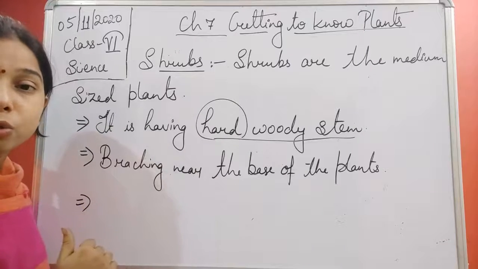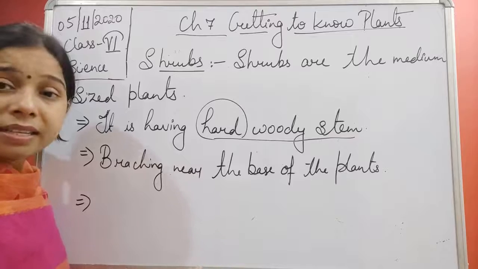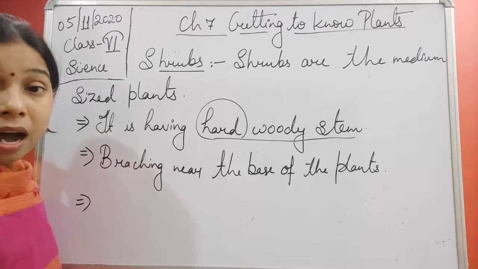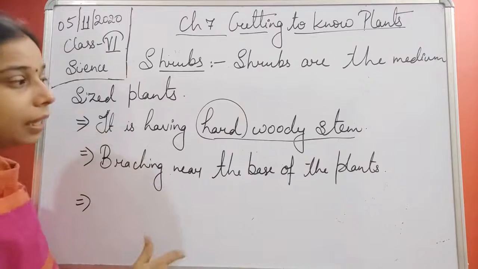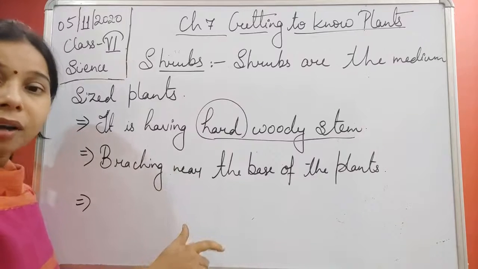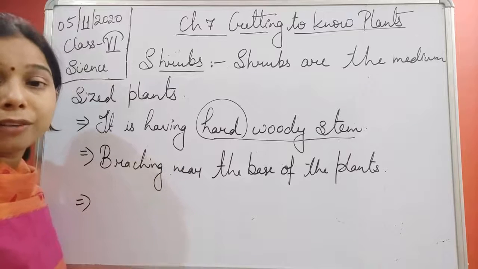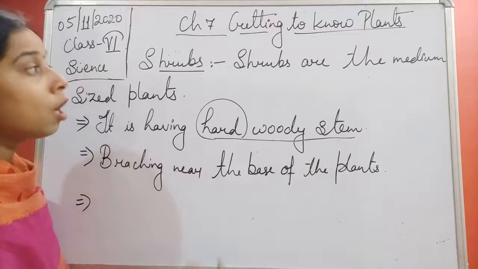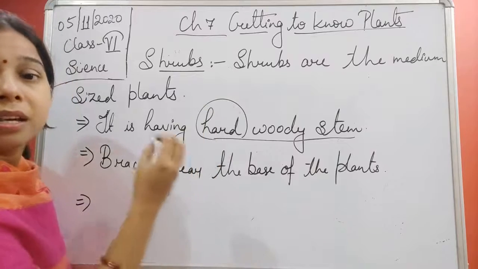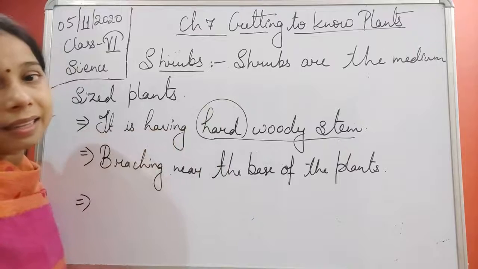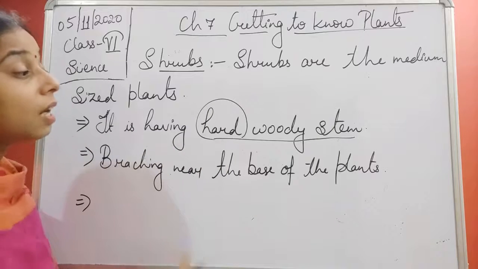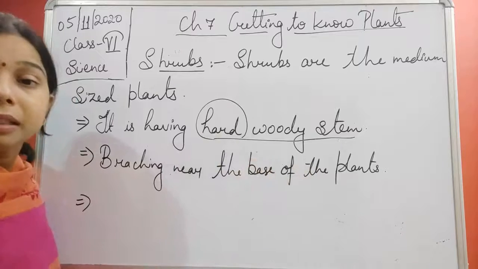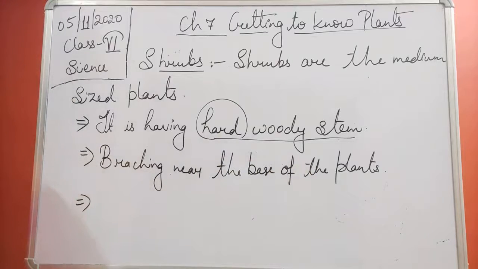In case of trees, students, you have seen that the trunk is there and the stems are there. These stems are thicker as well as woody. But here, they have a hard and woody stem. If we compare the thickness, the shrubs are less thick than that of a tree. So they have a hard and woody stem, but not a thicker stem. Okay, so we can write it.